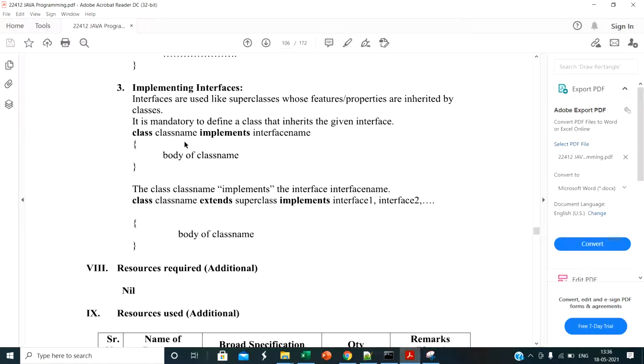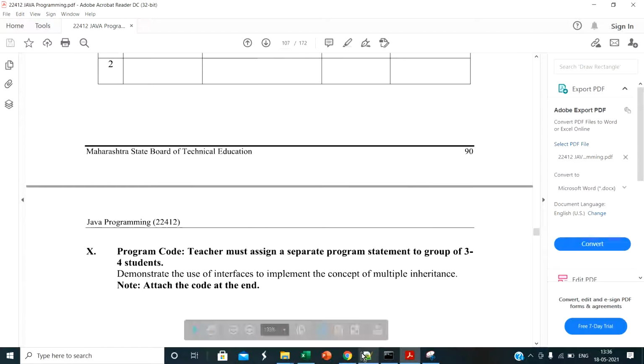Okay, so let's see implementing an interface. How can we implement it in a program? The code is: class name implements interface name. Okay, so this is the simple code to implement an interface. And let's see it in the program.